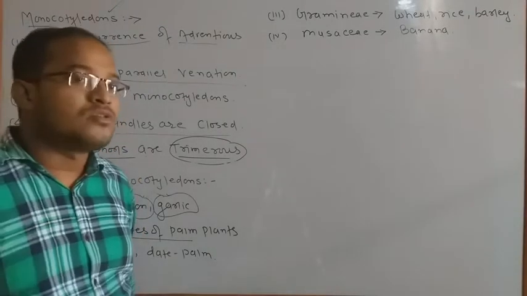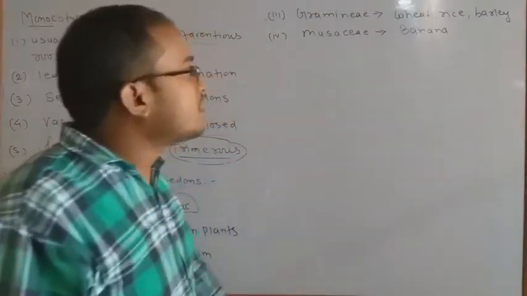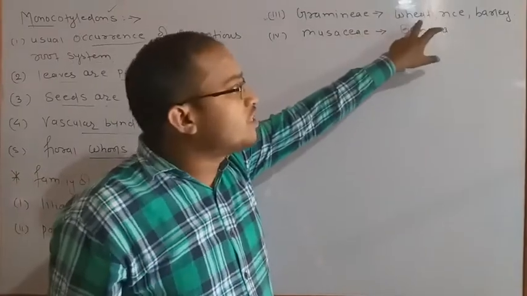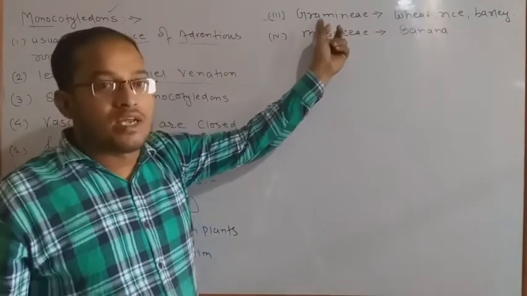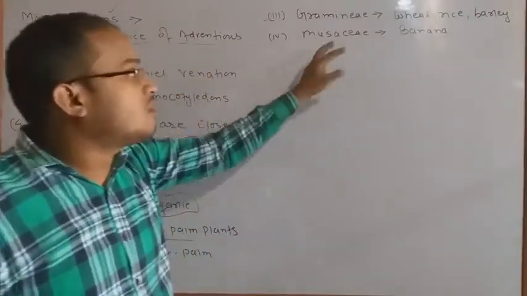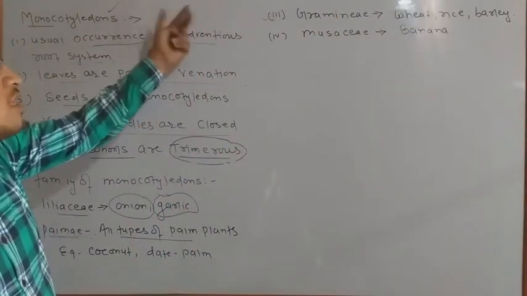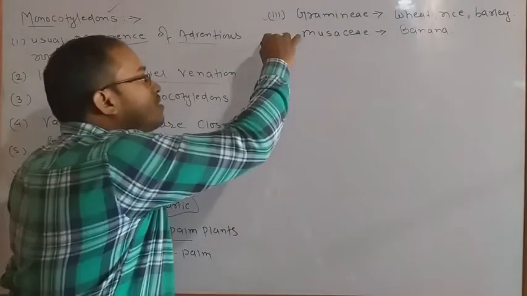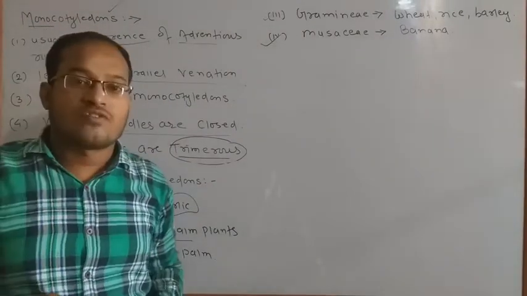Okay, now the third most important is Gramineae. Gramineae means mostly wheat, rice and barley plants come in the class of that family. Okay, and last is banana, which comes in the family Musaceae, and it also comes in the class of monocotyledons. So 4 families are given, so I request you to, this is my first homework,